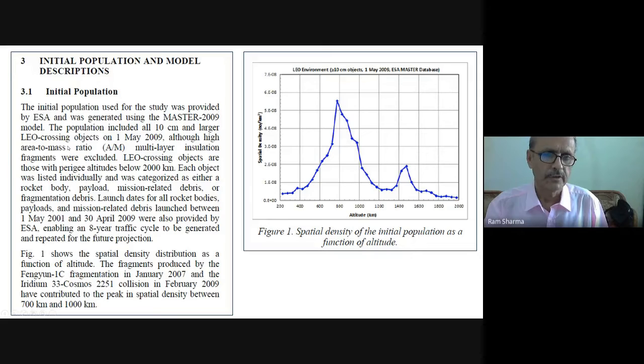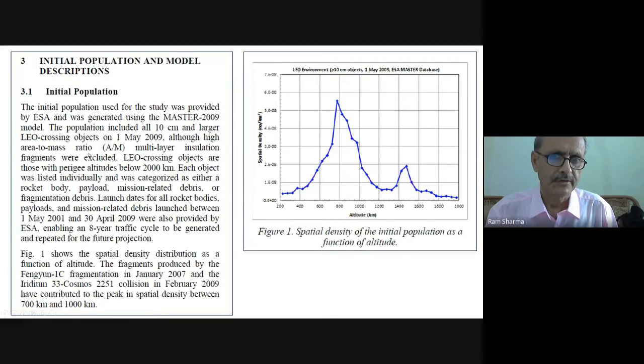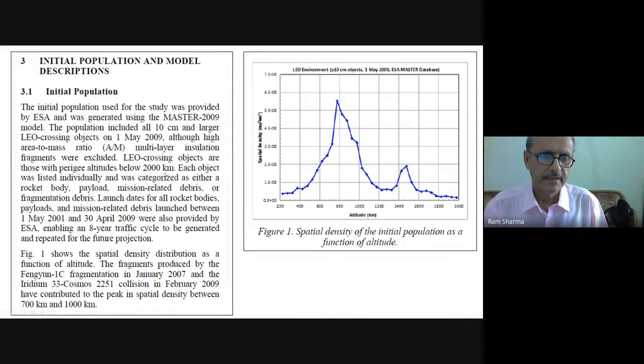LEO crossing objects are those with perigee altitudes below 2000 kilometers. So this is the definition. Low Earth orbit crossing objects are those where the perigee altitude is below 2000 kilometers. Each object was listed individually and was categorized as either a rocket body, payload, mission related debris or fragmentation debris.